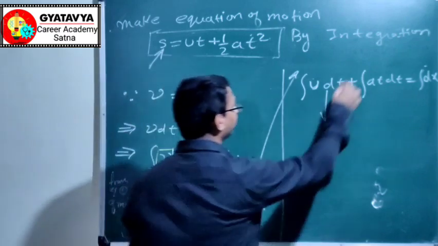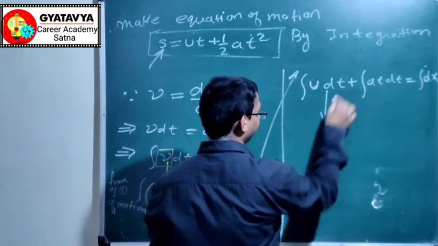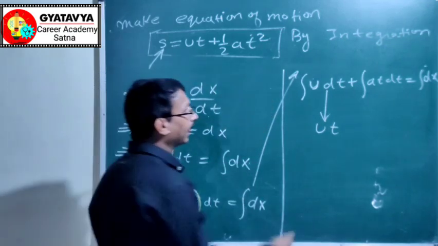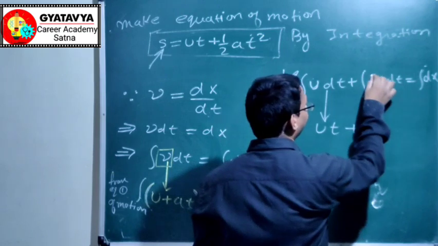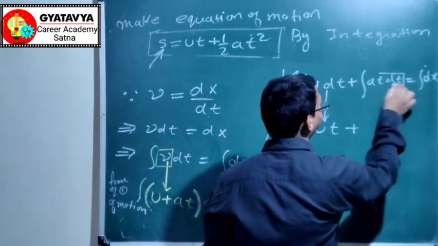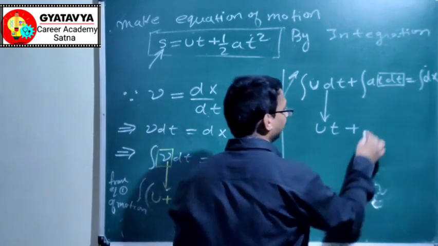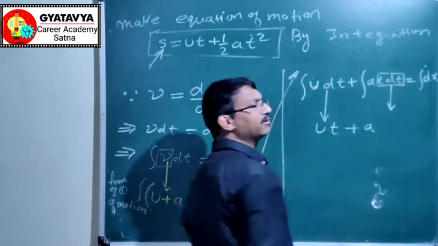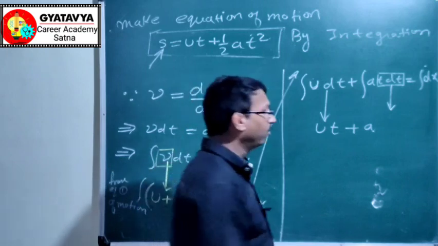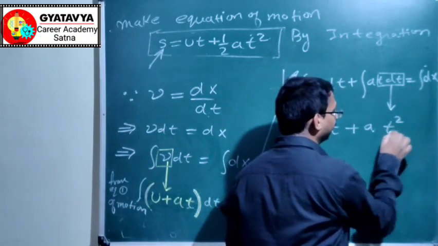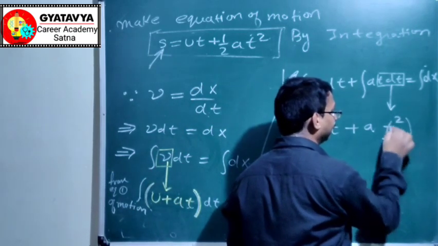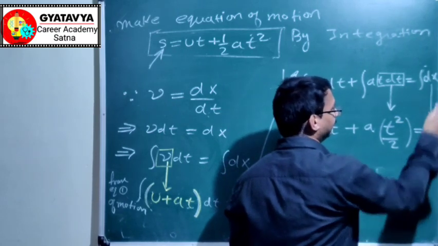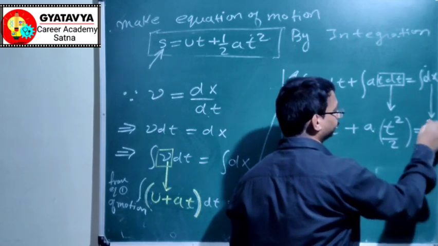On solving, u into dt gives ut, plus at dt. Here it is a. This is t to the power 1, and on integrating this will become t to the power 2 divided by 2. Integral dx is x.